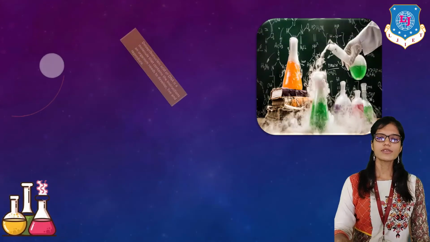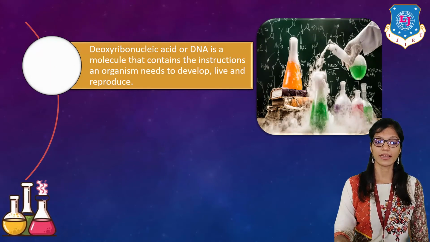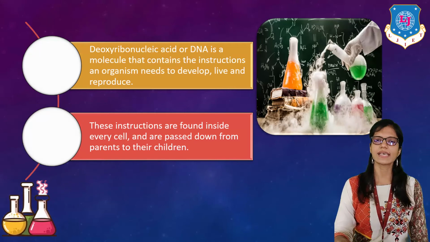Deoxyribose nucleic acid, which is also known as DNA, is a molecule that contains the instructions an organism needs to develop, to live and to reproduce. These instructions are found inside every cell and are passed down from parents to children.